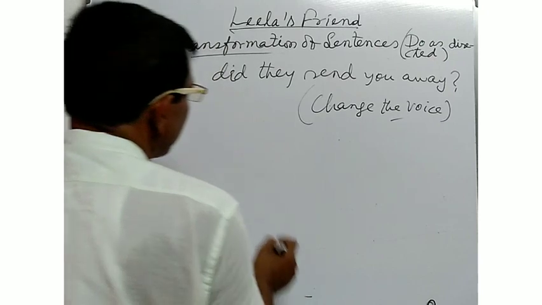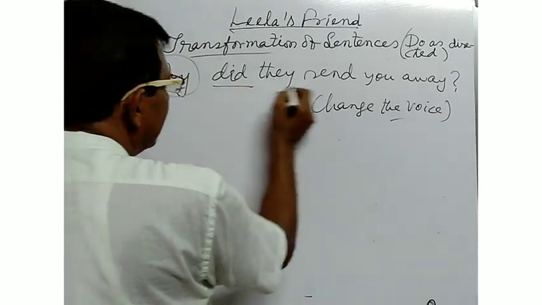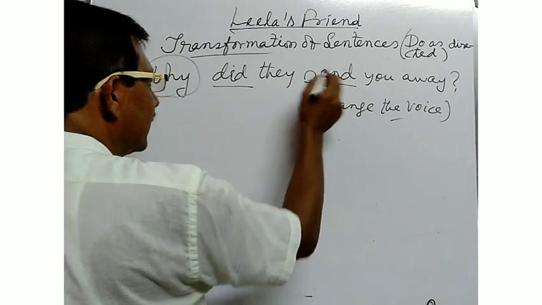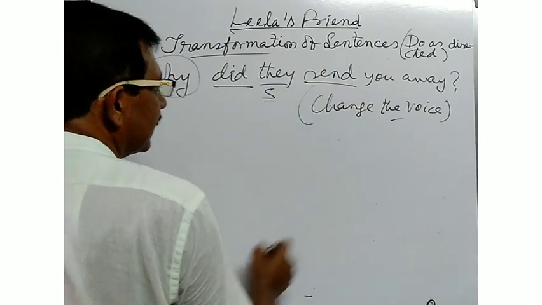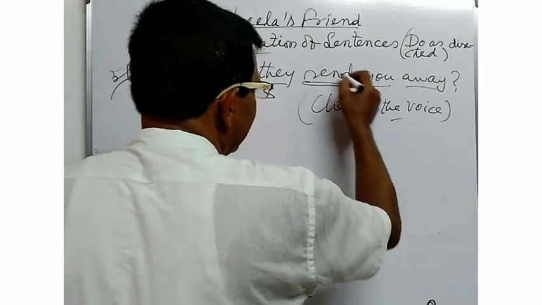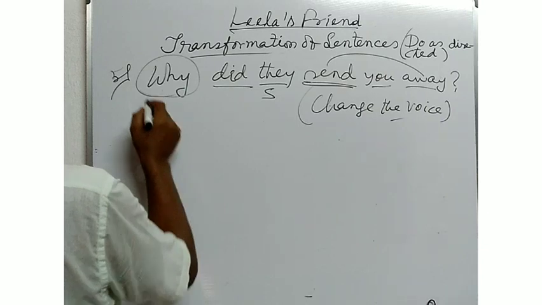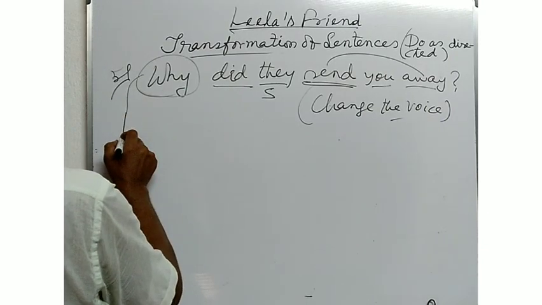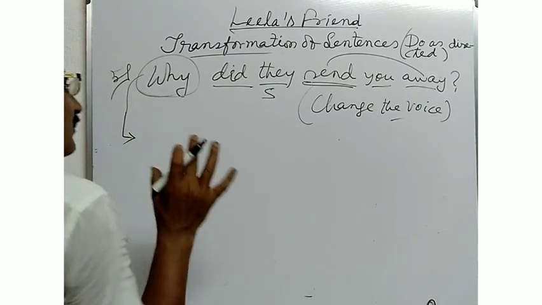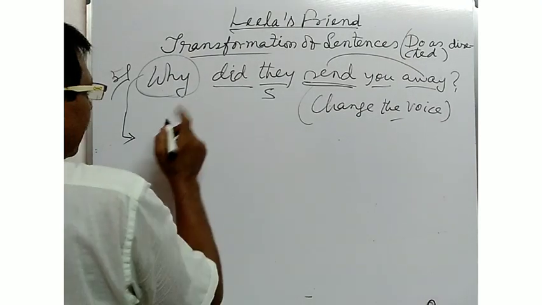Now see, here why is the WH word. Did plus send is equal to sent. They is the subject. You is the object. Send away is the verb. For the first time, it is better to use the statement formation, so as not to make any mistake.